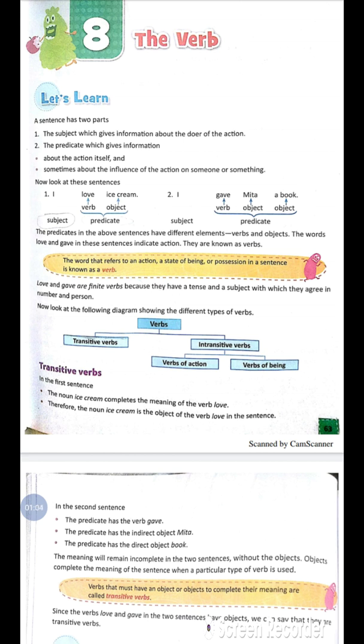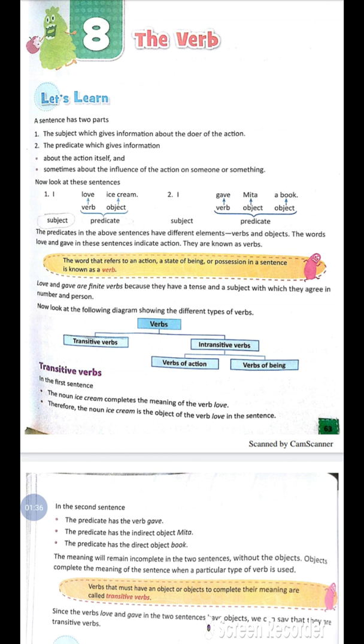So we take one example. I love ice cream. I is the subject in this sentence and love is taken as the verb. Ice cream is the object. So love ice cream is the predicate of this sentence. The predicate in the above sentence has different elements, verb and objects. The verbs love and gave in the second sentence are indicating action, so they are known as verbs.